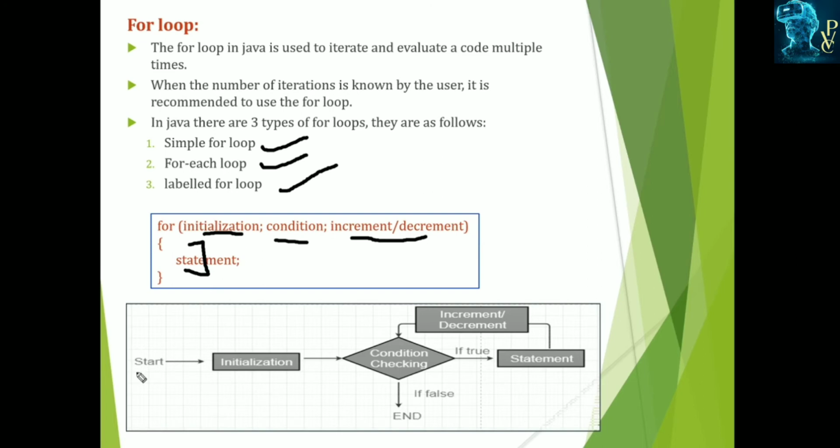Here we start, first we initialize, and next the condition, and next it executes the set of statements. Up to the condition becoming false, it gets executed. As long as it is true, it executes, and after the condition the statements are executed and the value is incremented until the condition becomes false. This number of steps can be executed.